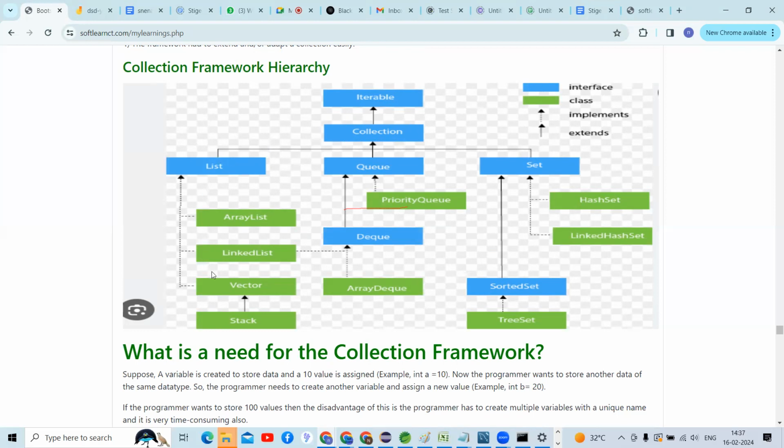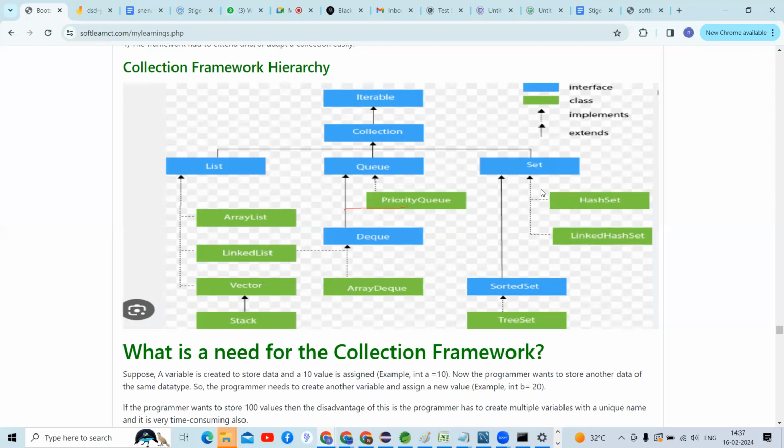List's implementation classes are ArrayList, LinkedList, Vector, Stack. And set's implementation classes are HashSet, LinkedHashSet, and TreeSet, guys. This is the way we can explain the hierarchy of the collection framework.